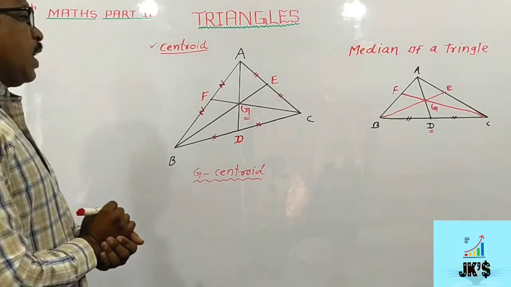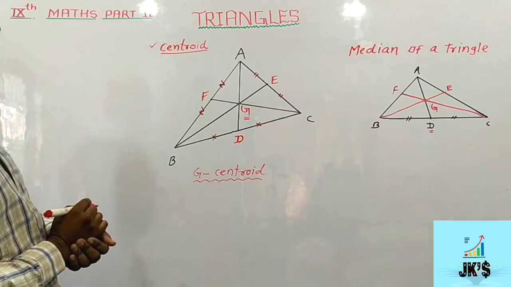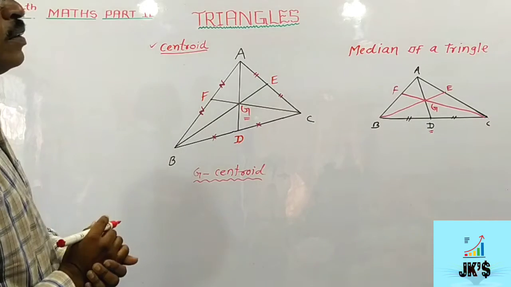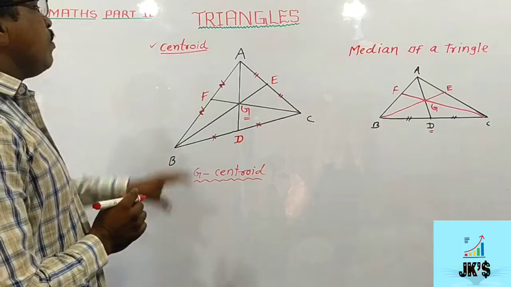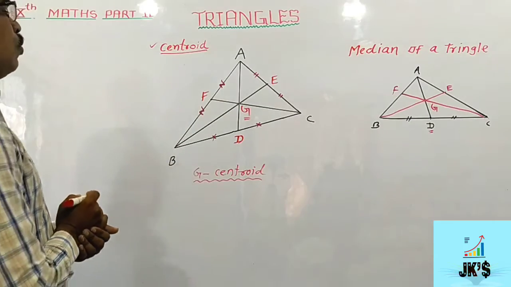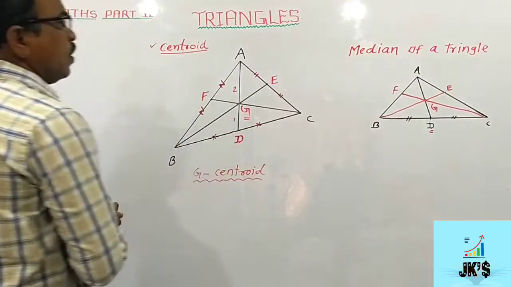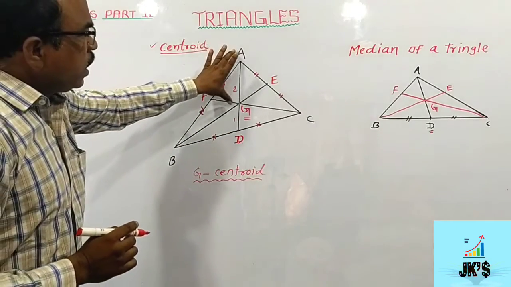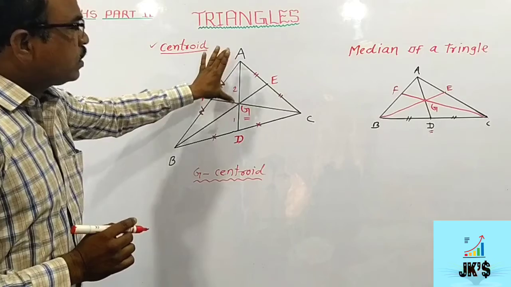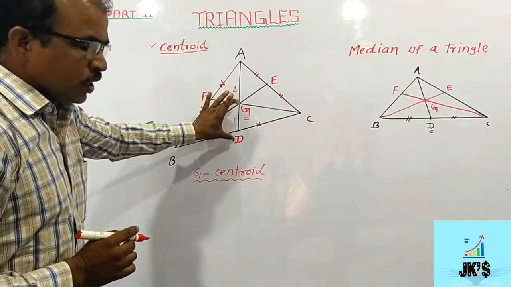So the property related to this centroid is that the centroid bisects the medians in the ratio 2:1. 2:1 means AG is 2 times than DG.